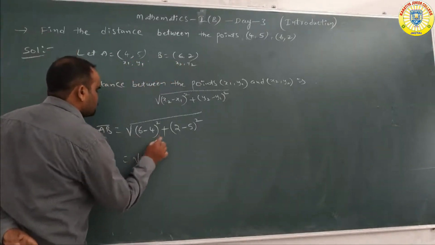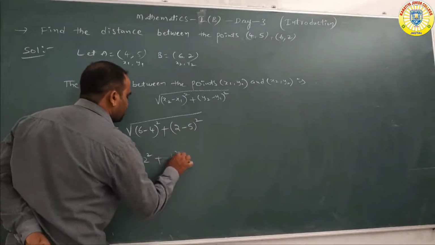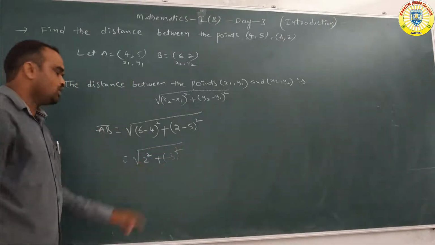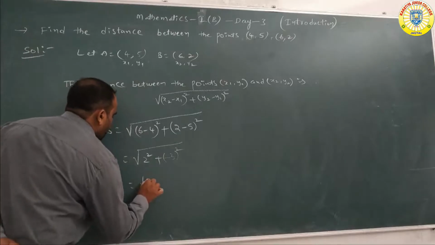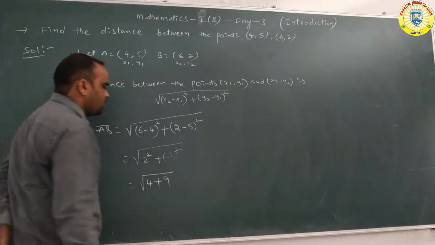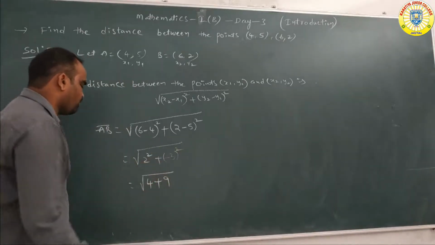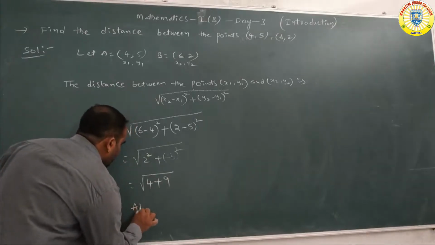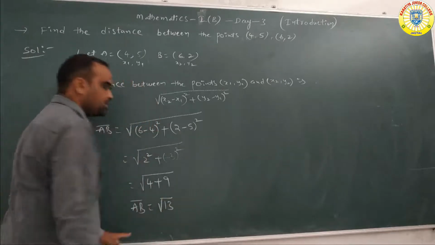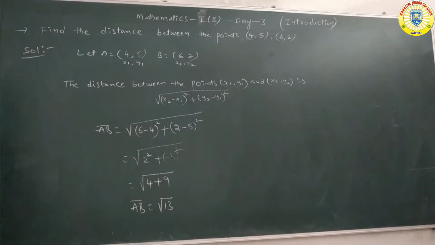And the root of 6 minus 4 is nothing but 2 square. 2 minus 5 is nothing but minus 3 whole square. Minus 3 whole square is equal to 9, and 2 square is equal to 4. So AB bar is equal to under root of 9 plus 4, which is nothing but root 13. The distance between the 2 points is nothing but root 13.